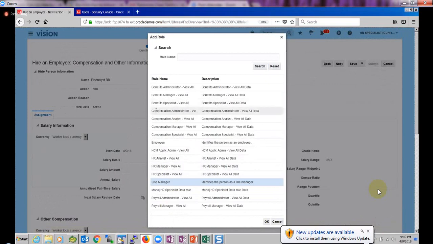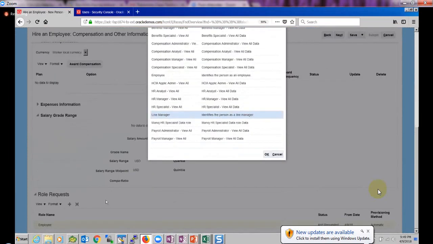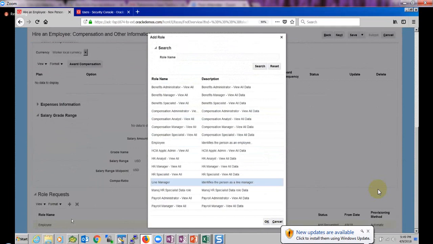It may be because for this person, whoever is hiring, for that user, only these roles are given to be added to any user. Okay, this is the list of roles that HR can add to this person. How did this list come up? We are going to see that as well. Okay, so typically what does it mean? Whenever HR is hiring an employee, apart from the employee role, do we need to assign any other role to this user? Then HR can go ahead and assign another role to the user.